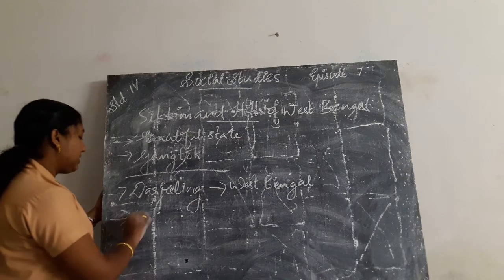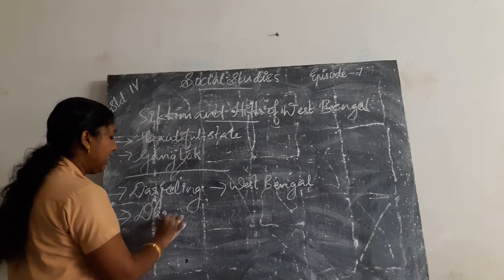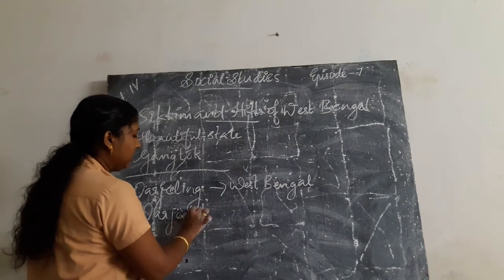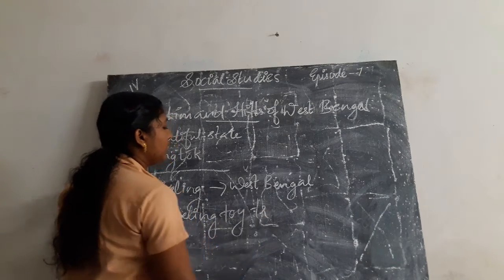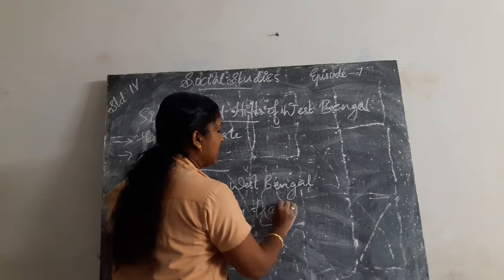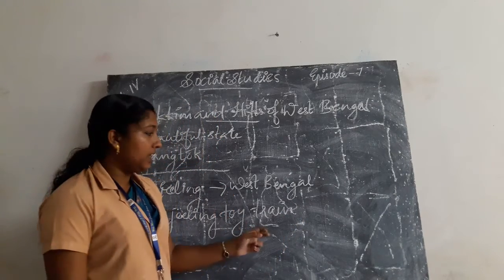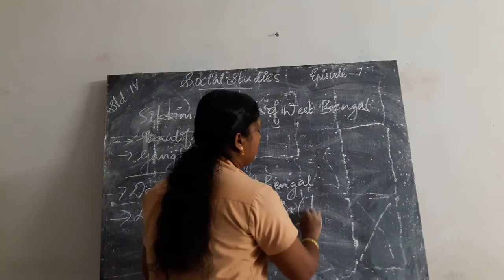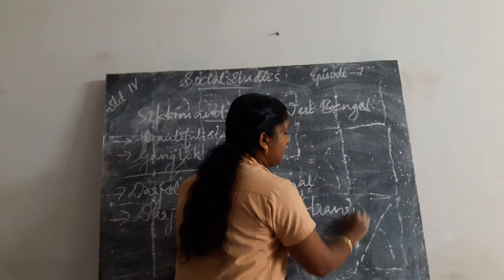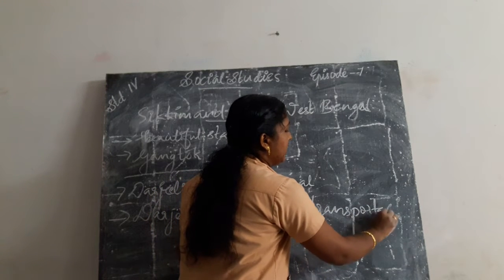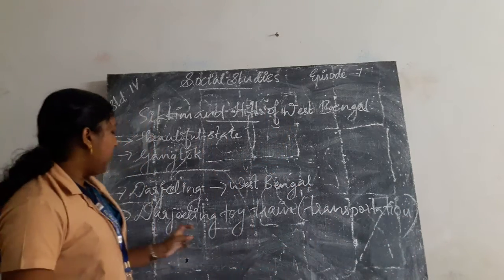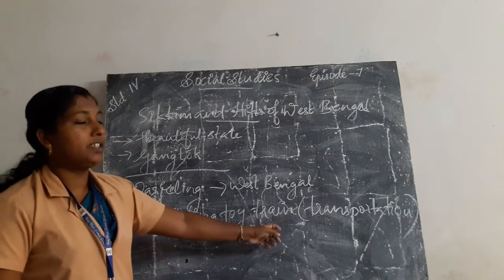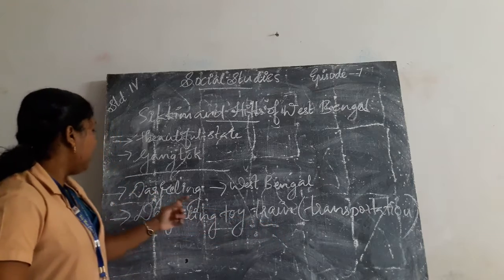Darjeeling toy train is used as a means of transportation here.